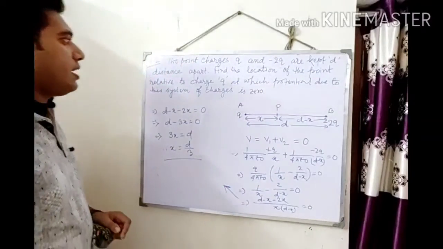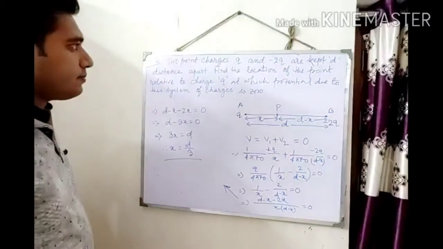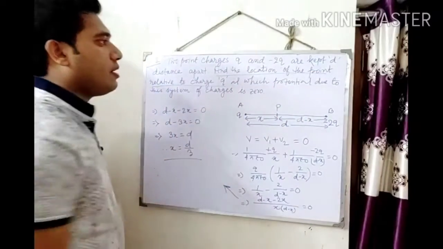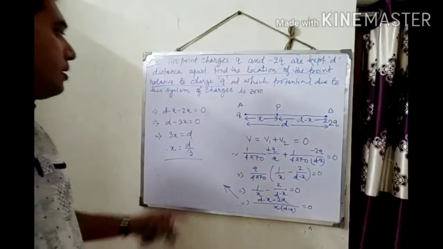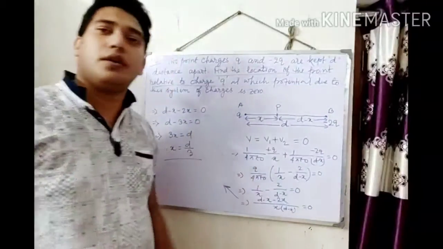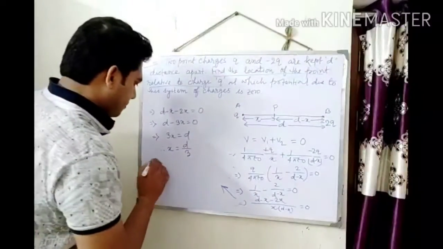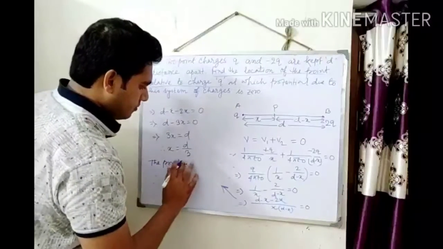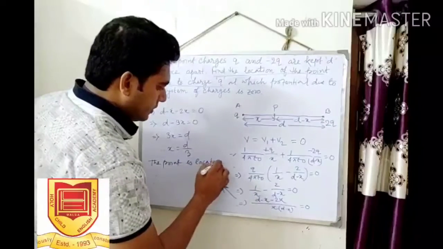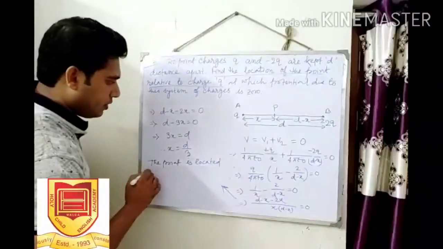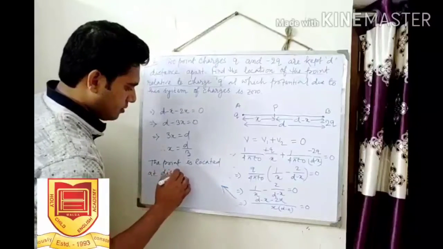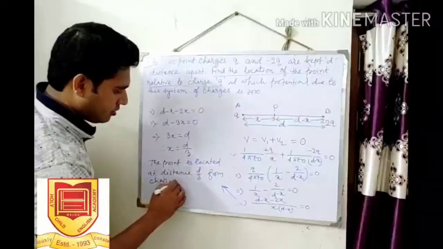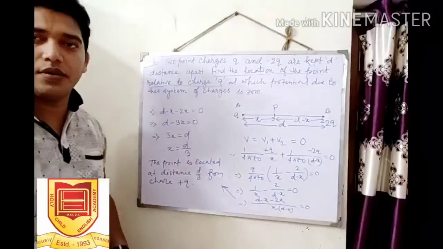So what will be the answer? We need to find the location of the point relative to the charge plus Q. Just write it is d by 3 distance apart from the charge Q. So write the answer: the point is located at a distance d by 3 from the charge plus Q. Okay, so thank you student.